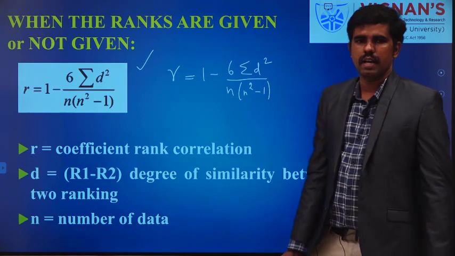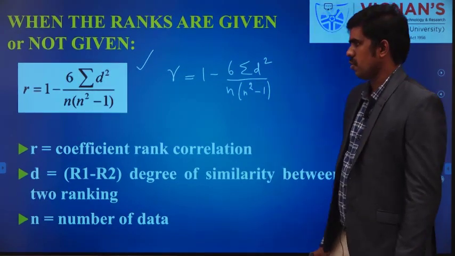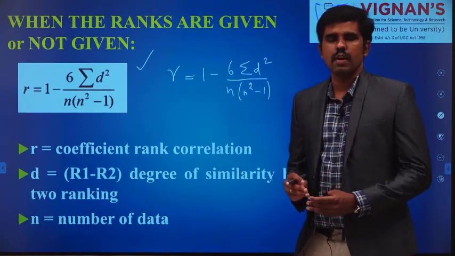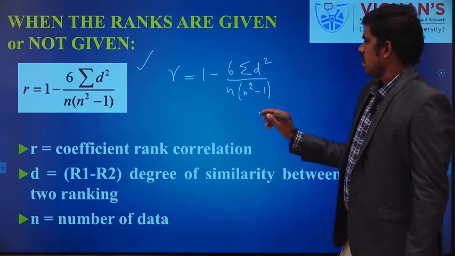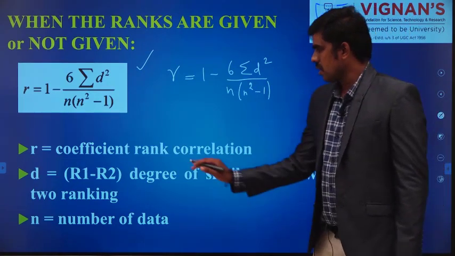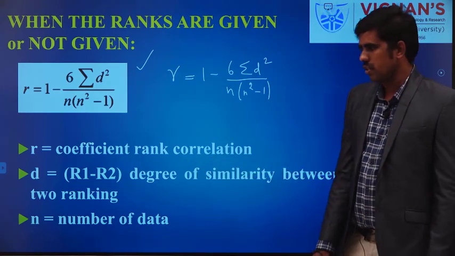Here n is the number of x and y values for which we are finding the relationship. In this formula, R is the coefficient of rank correlation.